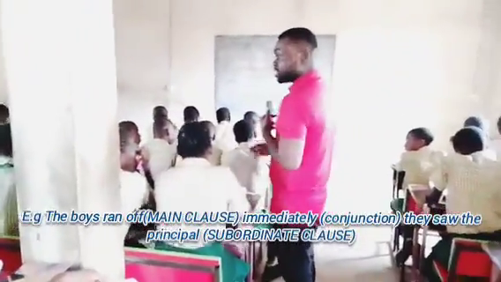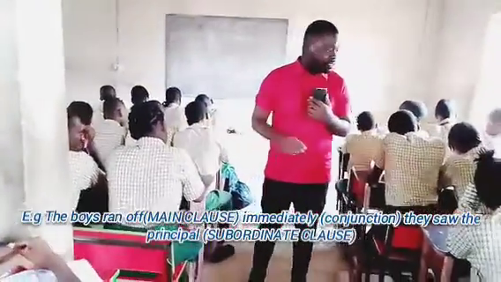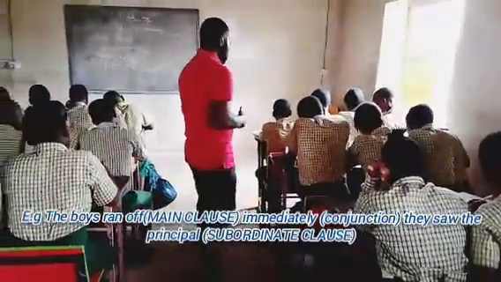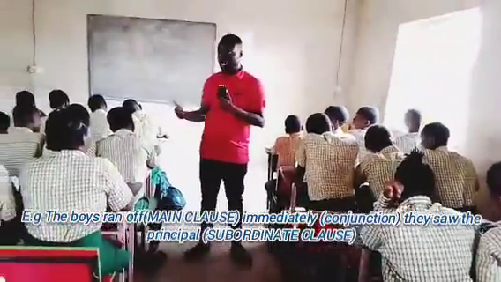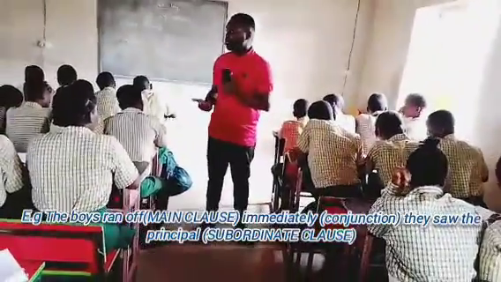The subordinate clause, right? Read out the sentence, the incomplete sentence. What is it called? Read it out. Immediately they saw the principal. So the other idea now is incomplete. It has an incomplete meaning. So it is called what?